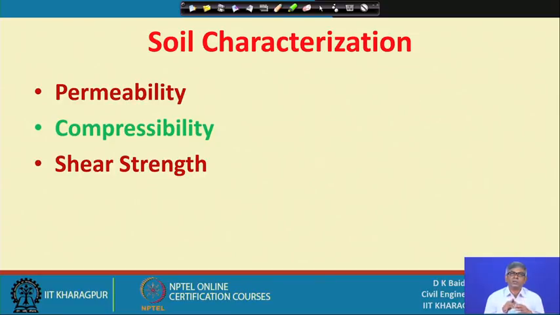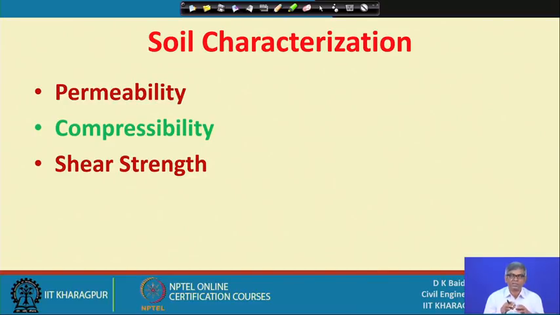basically the entire soil can be characterized mainly by three properties: one is permeability, another is compressibility, and the third one is shear strength. These three things you will see in different ways in soil mechanics courses. Permeability means, as I have mentioned, that soil is a porous media, and water can pass through the interconnected voids.